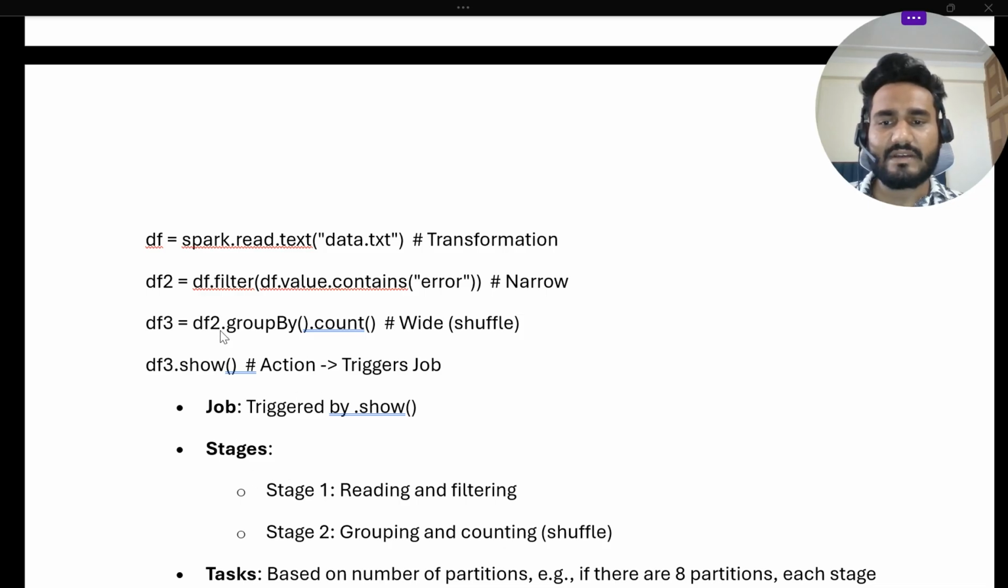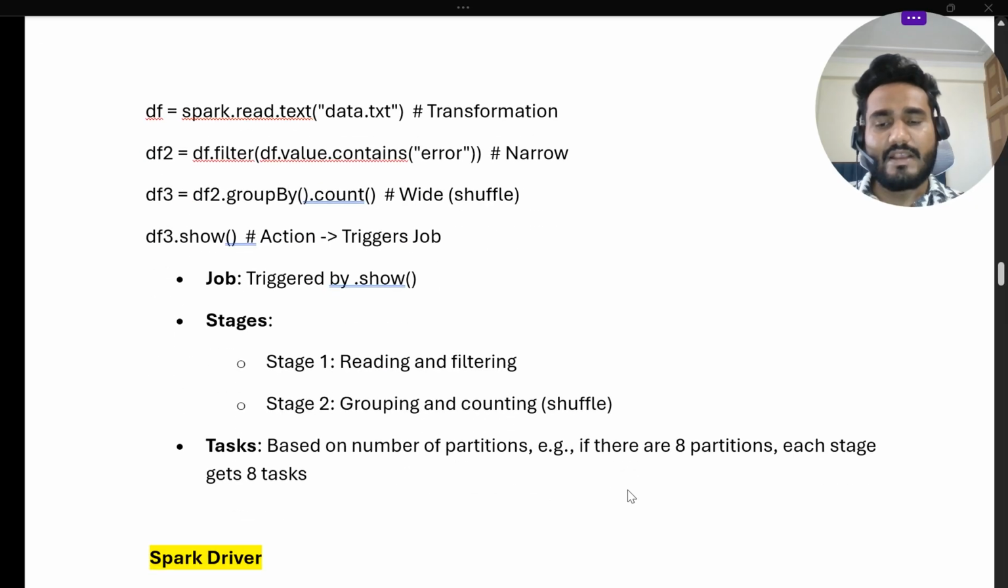So what is the stage? One stage is the df.groupBy. Reading the data with spark.read.txt and filtering the data is one stage, and grouping and counting is the other stage, that is the shuffling. Based on the number of partitions, suppose there are eight partitions, each stage gets eight tasks. For parallel execution on the cluster, each executor gets different tasks. Whatever partitions we have, we will get that number of tasks. Okay, simple.